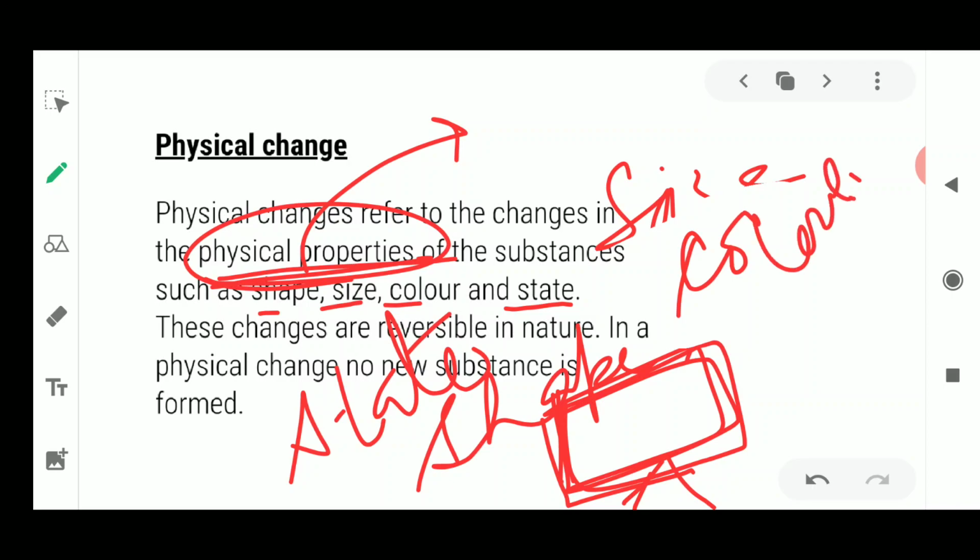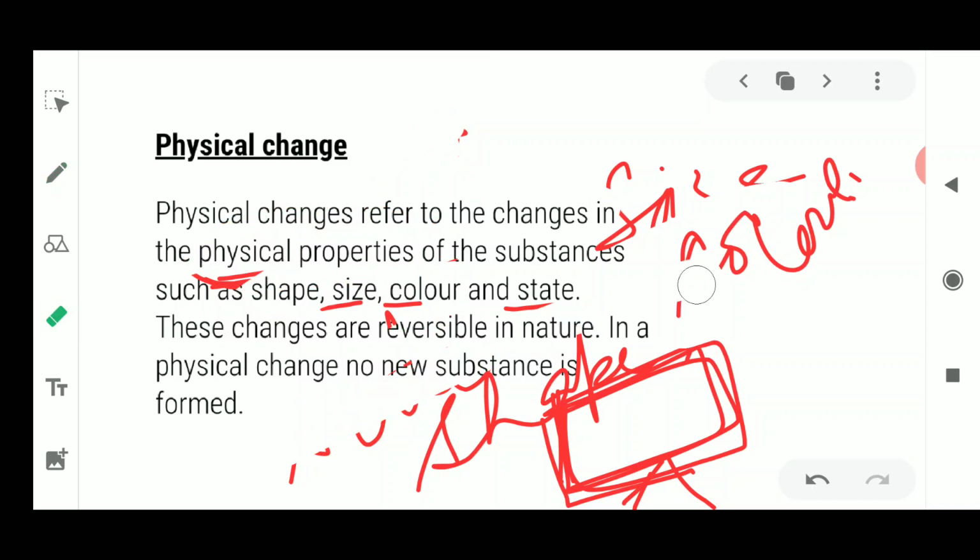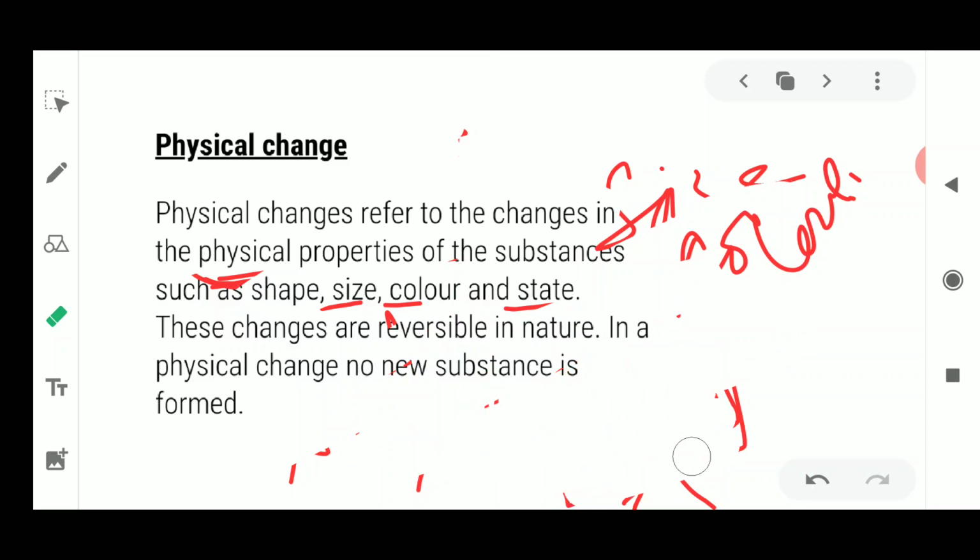The state, shape, color and size are things which are very much visible to you, and you can easily recognize them by seeing. These properties which appear in nature, which you could see properly, are known as the physical properties. It means you could touch, you could feel, you could see. So this is about the physical properties.